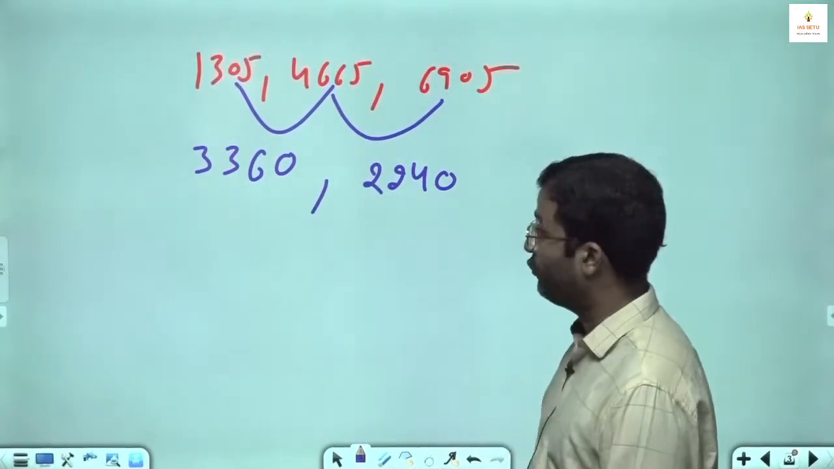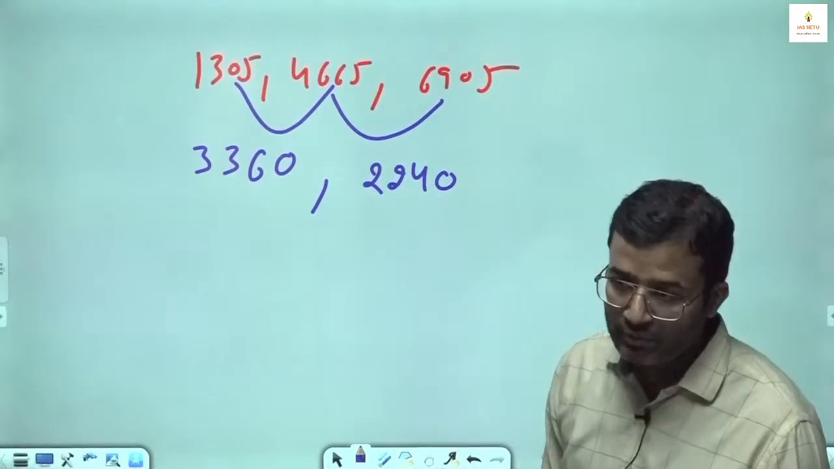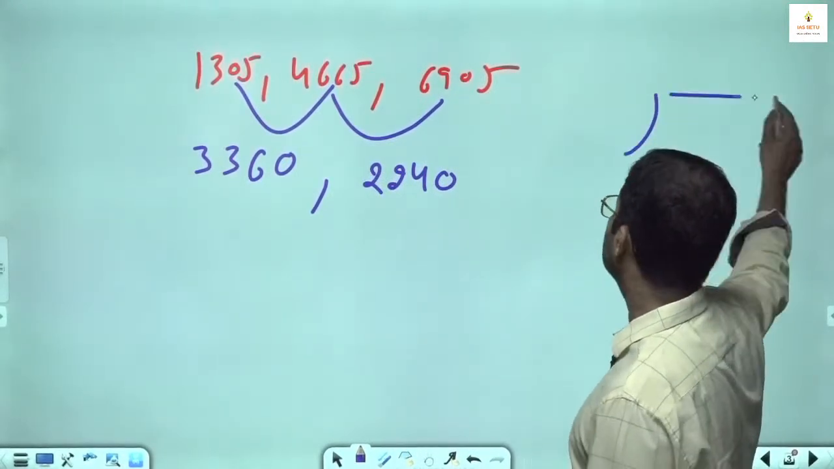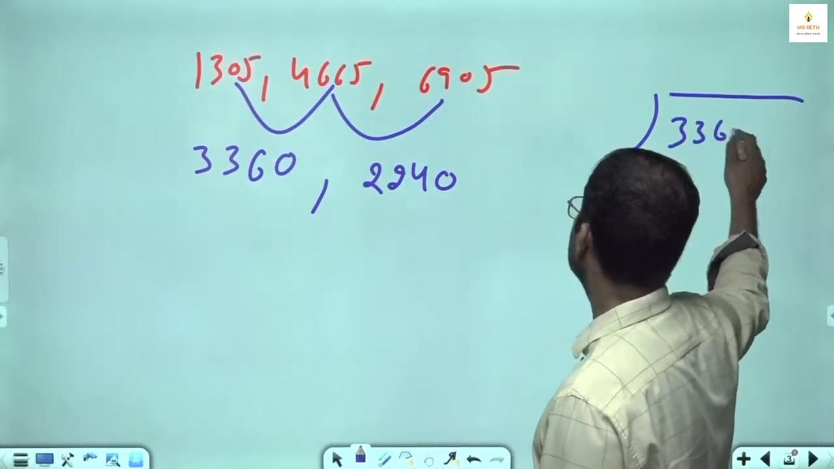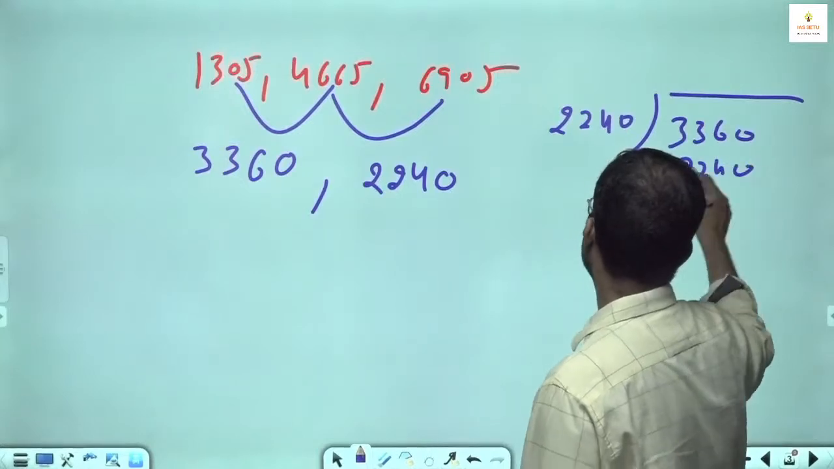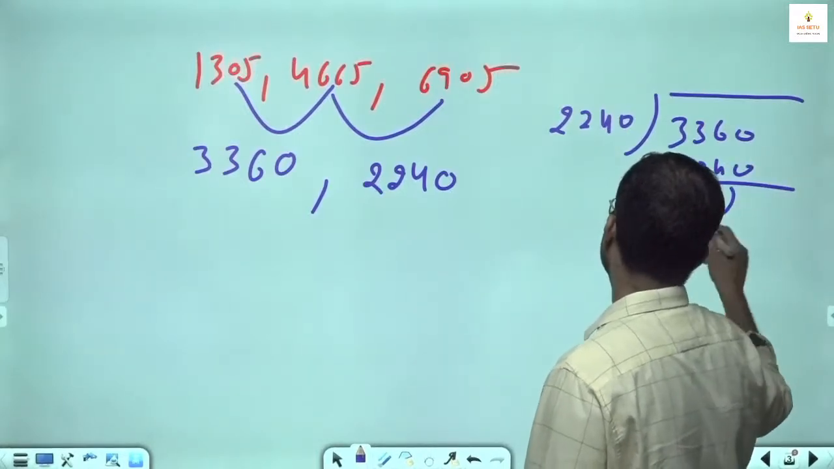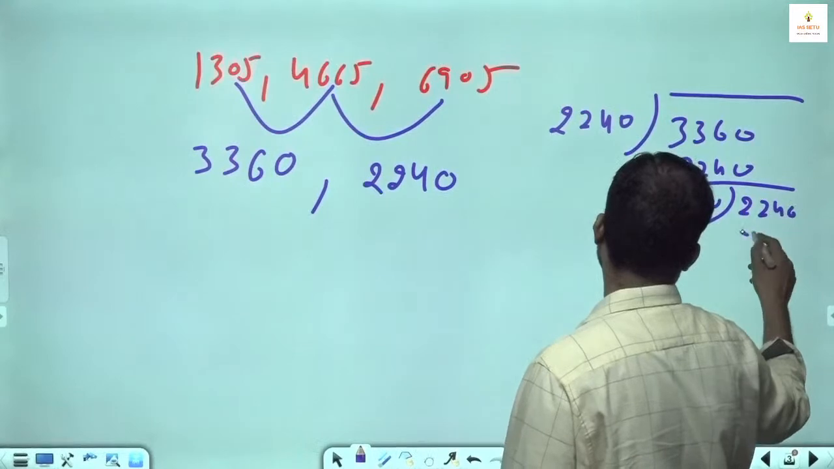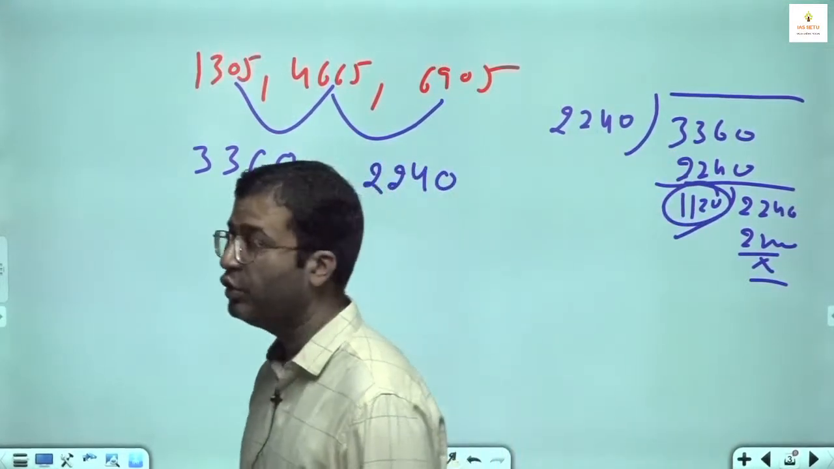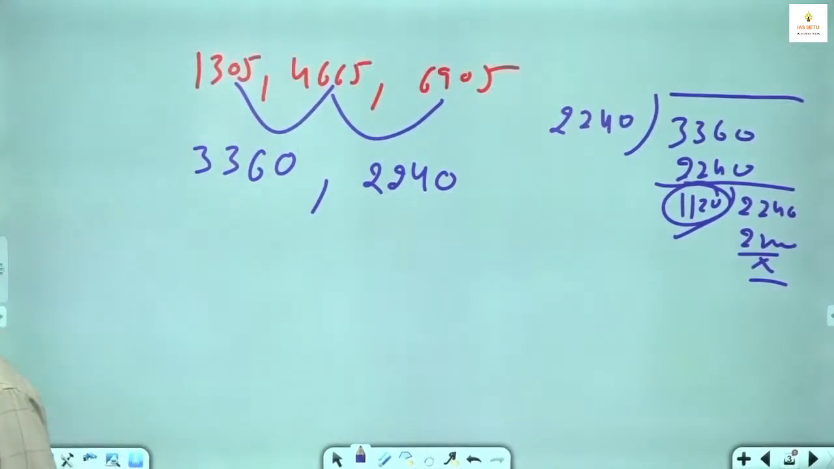Then you have to find the HCF of these bigger numbers. I told you, when we have bigger numbers, the division method is the best for HCF. So we use the division method. 3360, we try to divide 2240. We get 1120. So what is your HCF? 1120. So 1120 is your N.